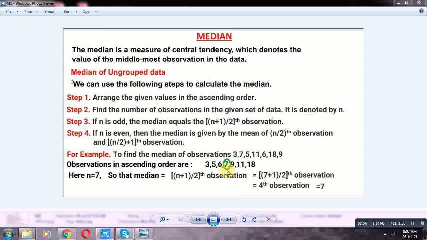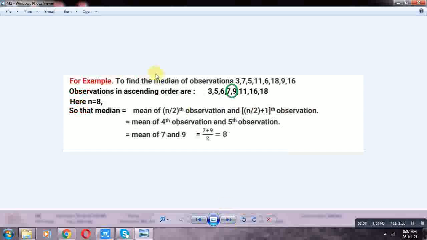Next, one more example. To find the median of observations 3, 7, 5, 11, 6, 18, 9, 16. First we write the observations in ascending order: 3, 5, 6, 7, 9, 11, 16, 18. How many observations are in the given data? 8 observations. Here n is equal to 8.